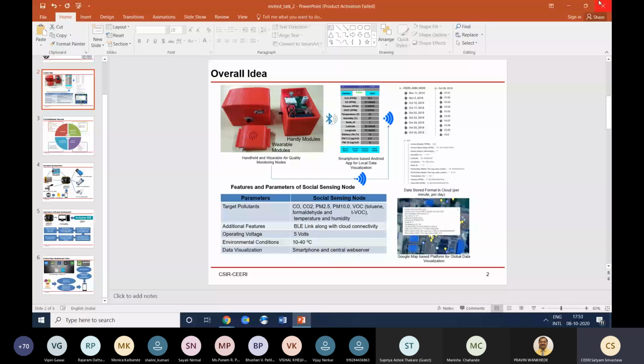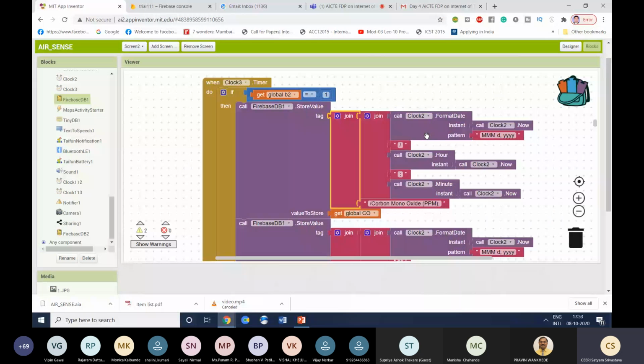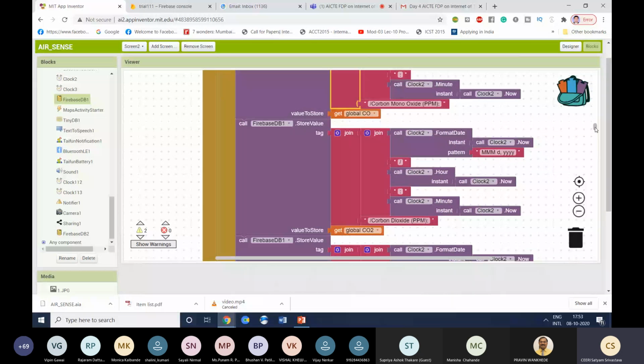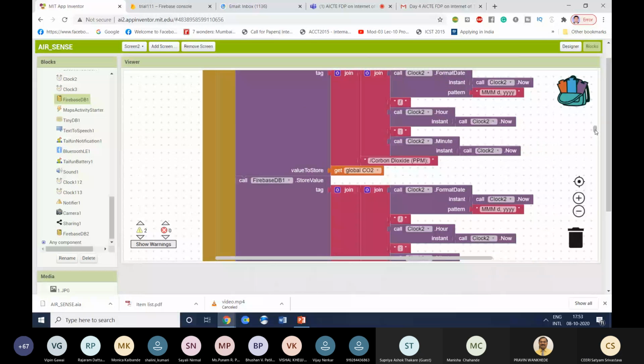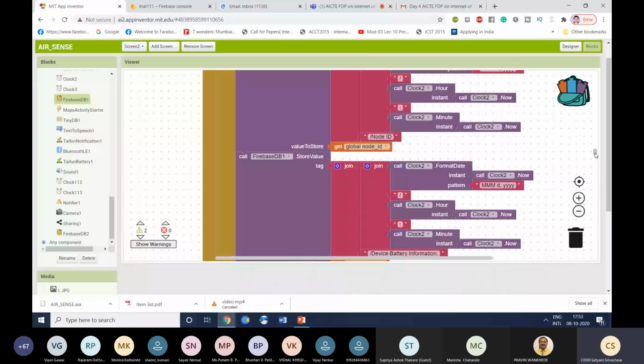What I want in the app is that it should store data in a date-time format. That's why first I am sending the date and time as our major bucket, and after that I am sending the actual value, which is the carbon monoxide. Then again we repeat the same thing, sending the date-time tag and then the CO2 value, and similarly for all the variables. So this is the operation I have implemented.